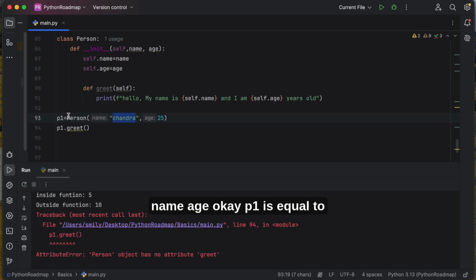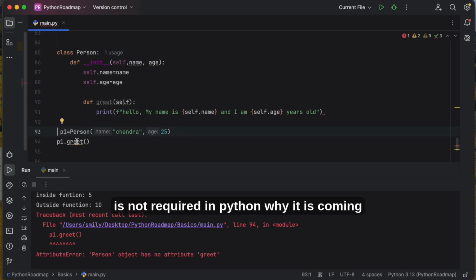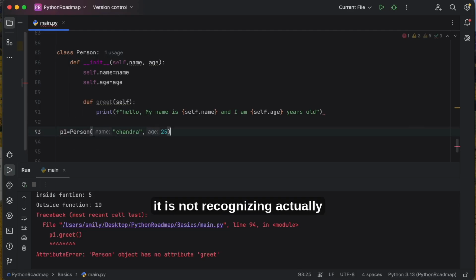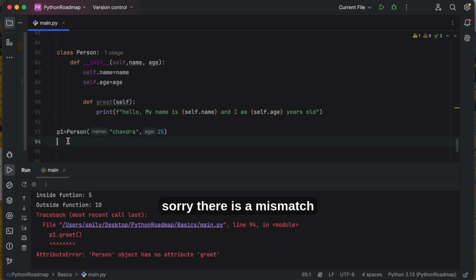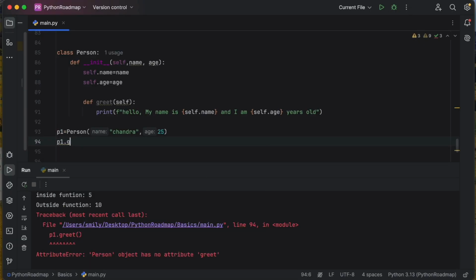Okay, p1 is equal to person. One second. This is not required in Python. Why is it coming? It is not recognizing actually. Okay, sorry, there is a mismatch. p1 dot, it's not coming.